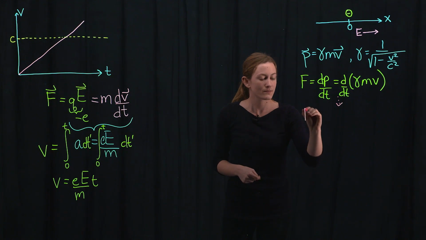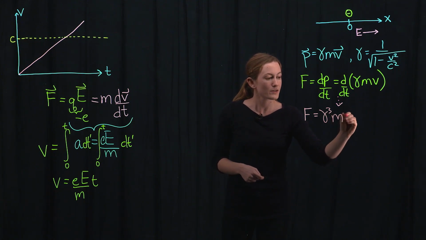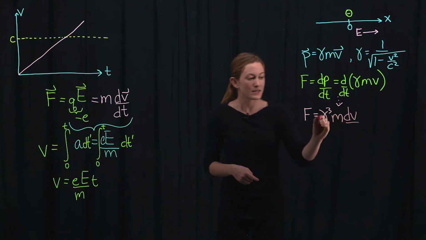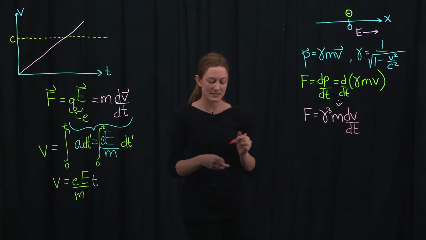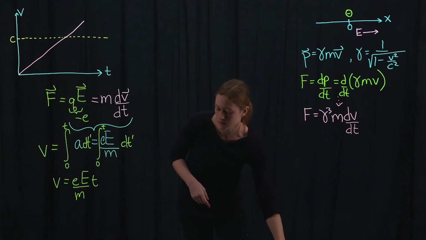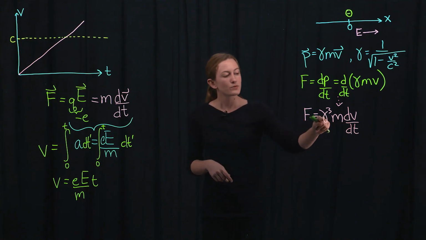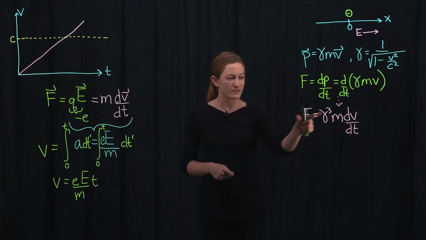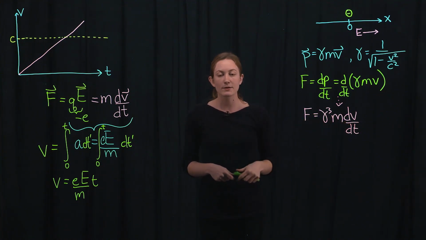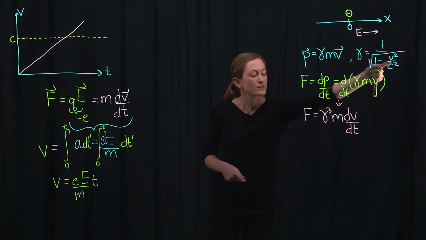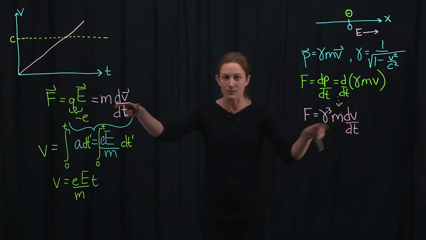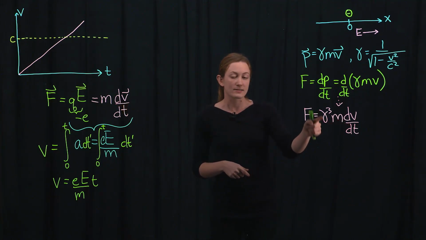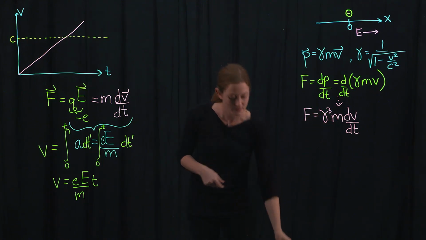The answer is that relativistically we find that the force is equal to gamma cubed times ma, mass times acceleration, dv dt. So relativistically, we see that this extra gamma cubed is in front of Newton's second law. And of course, gamma goes to 1 as the velocity goes to 0. So at small speeds, this formula just reproduces the normal Newton's second law. But at large speeds, this gamma factor needs to be taken into account.